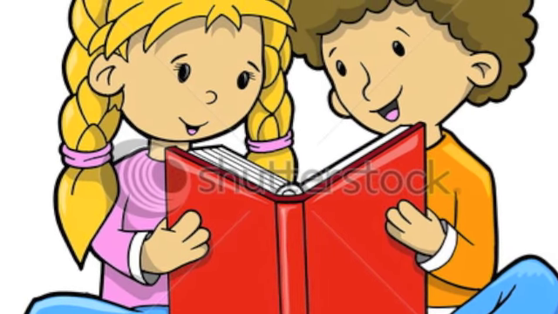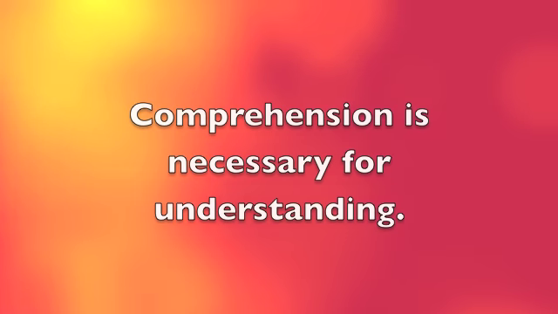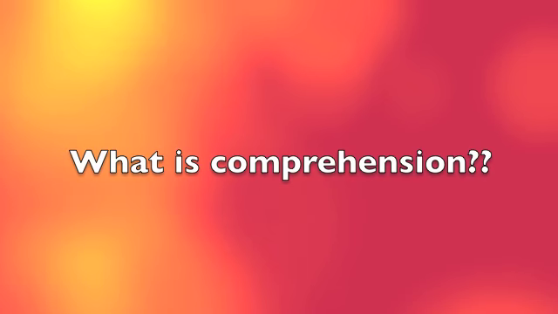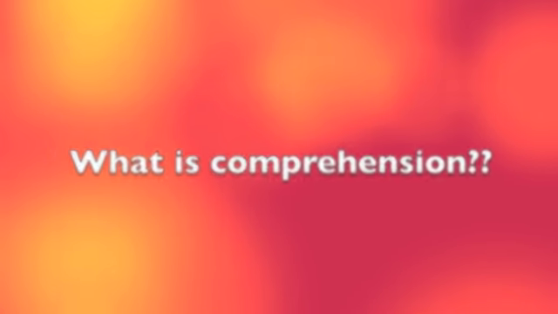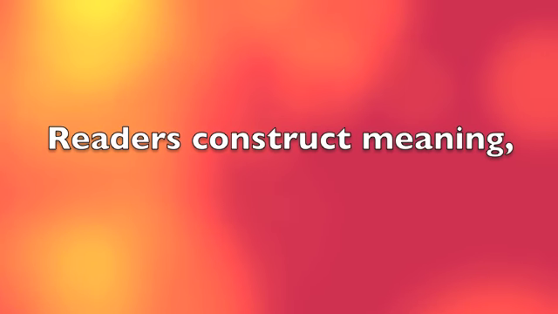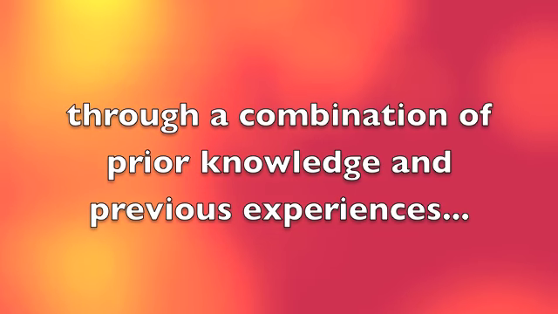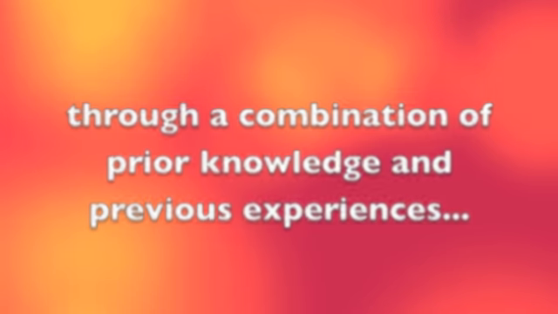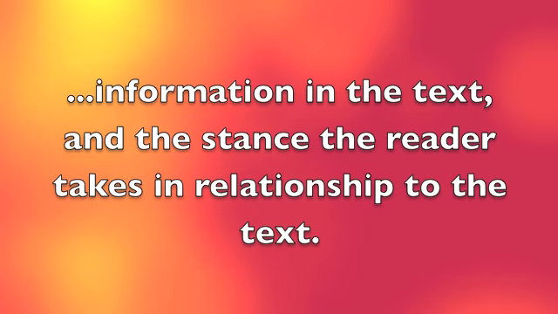The first step to your students reading expository text is to get them to comprehend the material. What is comprehension? A common definition for teachers is that comprehension is a process in which readers construct meaning by interacting with text through the combination of prior knowledge and previous experience, information in the text, and the stance the reader takes in the relationship to the text.